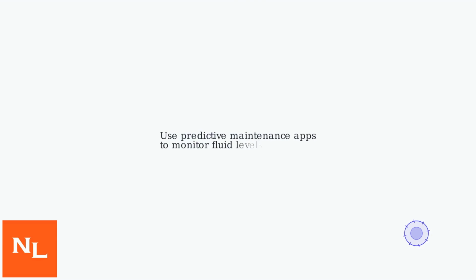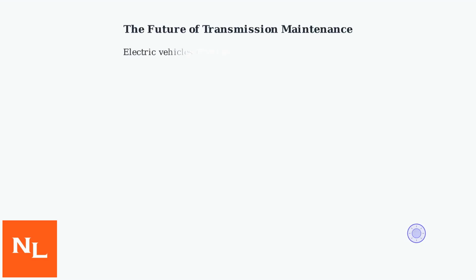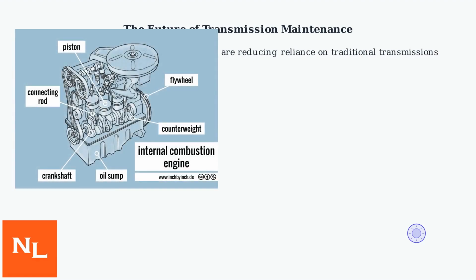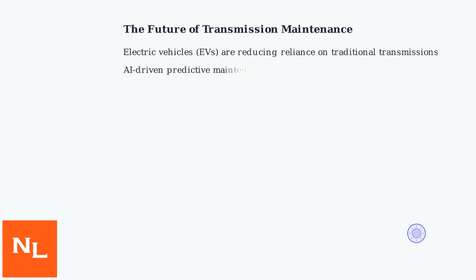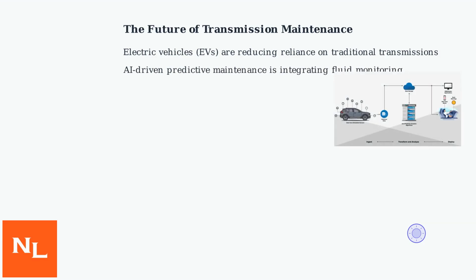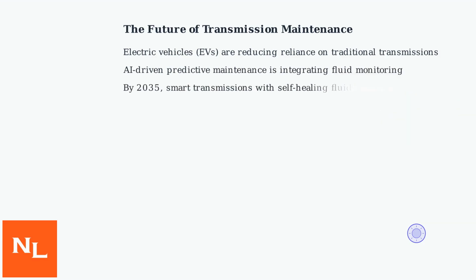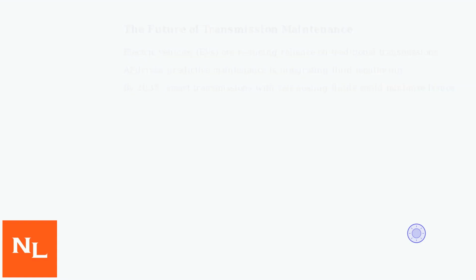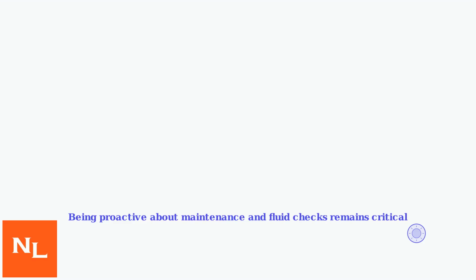Predictive maintenance apps are now available to help monitor fluid levels and predict depletion. The rise of electric vehicles is gradually reducing reliance on traditional transmissions. For internal combustion engine vehicles, fluid monitoring is integrating with AI-driven predictive maintenance. By 2035, smart transmissions with self-healing fluids could minimize low fluid issues. In the meantime, being proactive about maintenance and fluid checks remains critical.